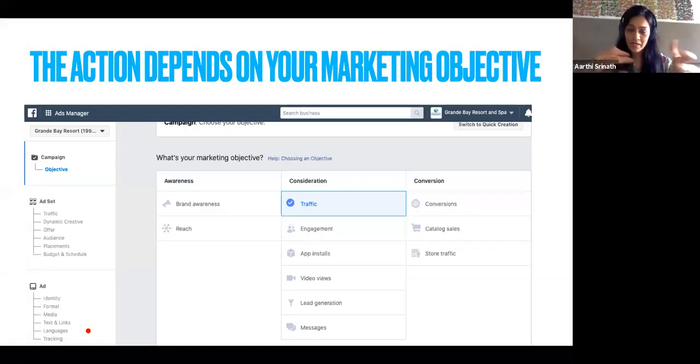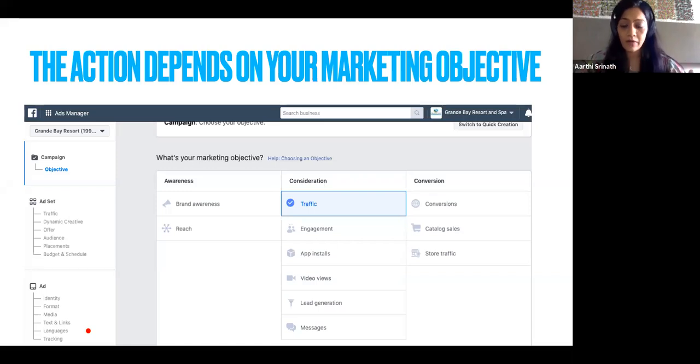Which is the topic here, which is the fourth step. So the first question you ask here is, what is the action you want your audience to take, right? Again, this depends on your marketing objective. Is it about awareness? Is it about awareness and interest? Or is it about conversion? The screen I have here in front of all of you is again the ads manager from Facebook. You will have a similar screen that will come up in LinkedIn Campaign Manager also, where when you start an ad, the first screen that comes up is, what is your marketing objective? And these are the kind of objectives that you have.